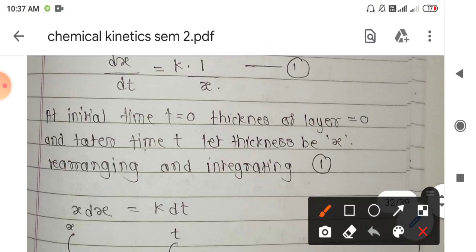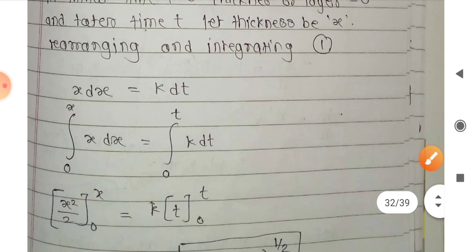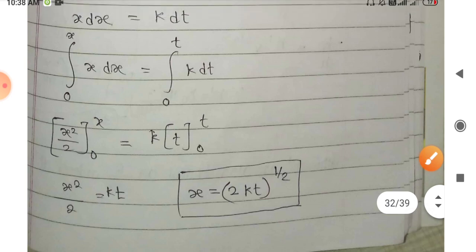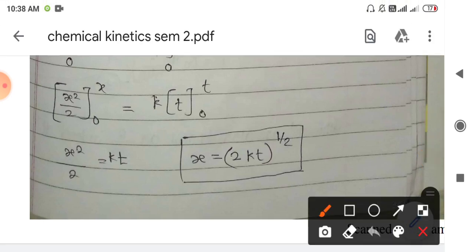At initial time t, the thickness of the layer is simply 0. And when the time is taken to some finite time t, the thickness will be x. Rearranging the above equation within the proper limits, that is, integration from 0 to x of x dx equals integration from 0 to t of k dt. So the overall integration, using the x raised to n formula, gives x square upon 2 equals k into t.